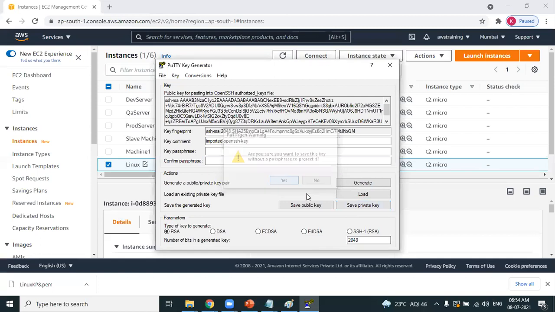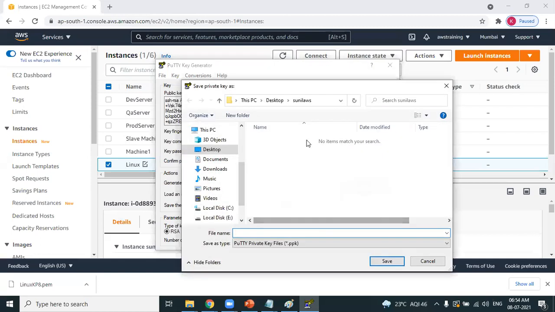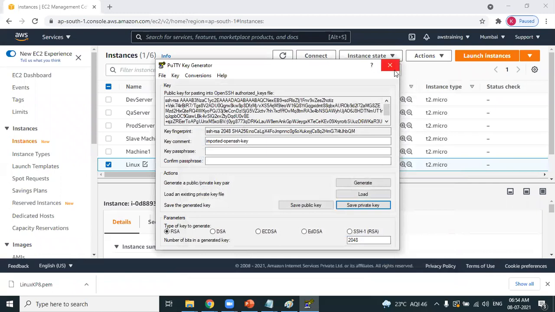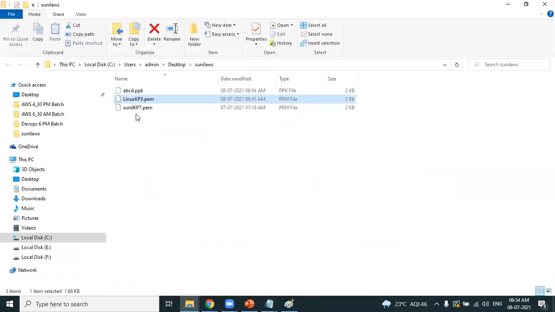Are you sure you want to save it? Yes. Where do you want to save it? In the same location. The PPK file can be any name. I'm just writing ABCD. It can be any name with extension .ppk. Successful. You can see the location. The PPK file is ready. I have successfully converted the PEM file to a PPK file.